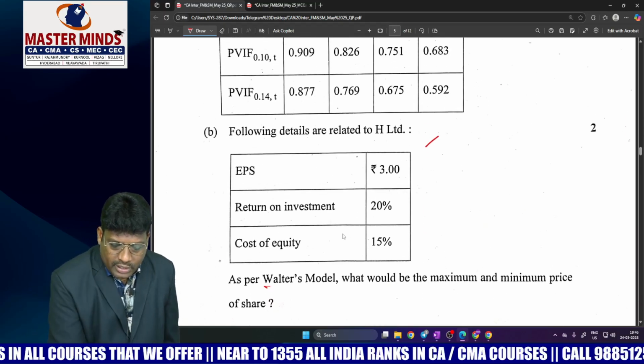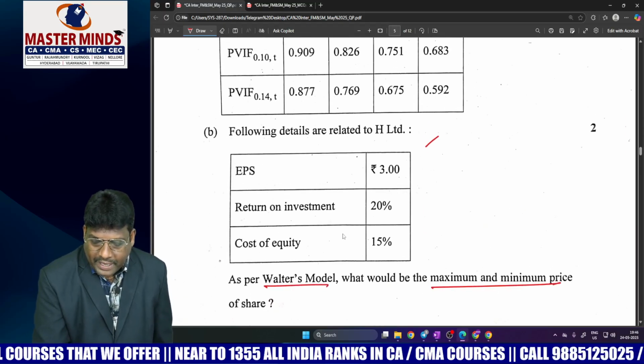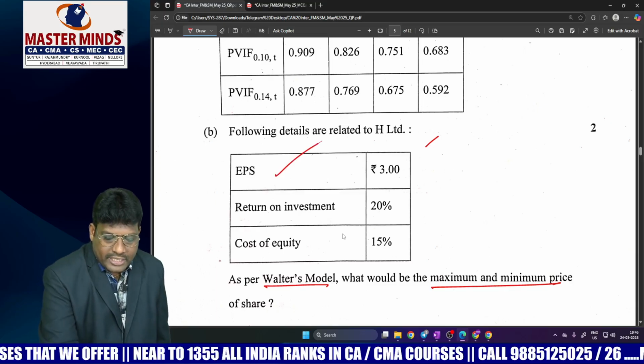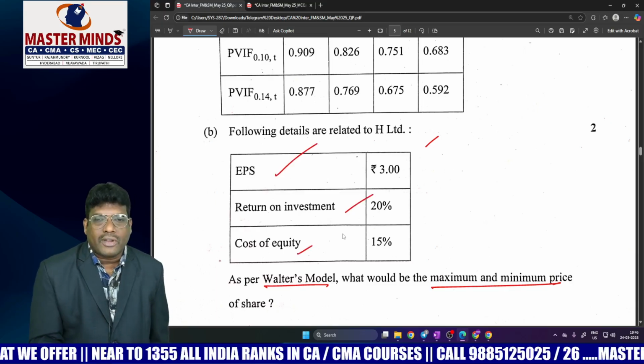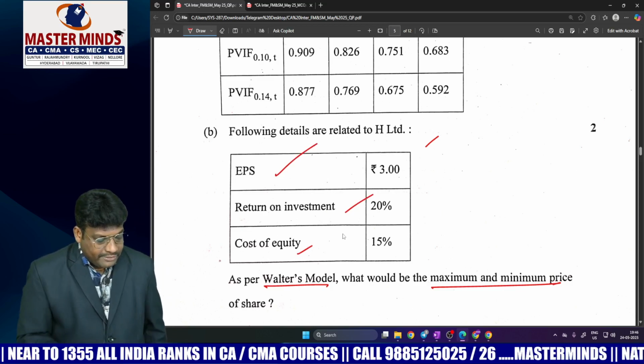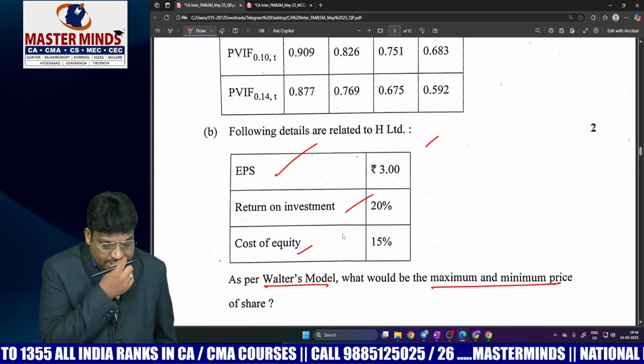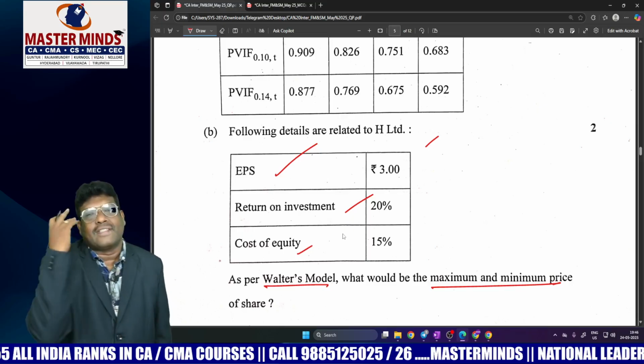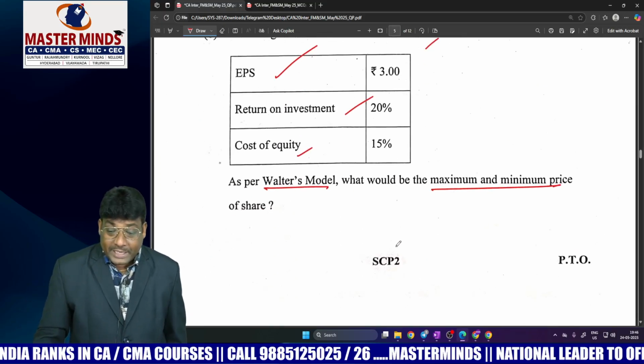Thereafter, the Walter model. They asked for the maximum price, EPS, return on investment, and cost of equity. Very easy to calculate, a direct problem. In dividend decision, if you ask me, in our material this is covered in CRD1 itself. It is a direct problem.